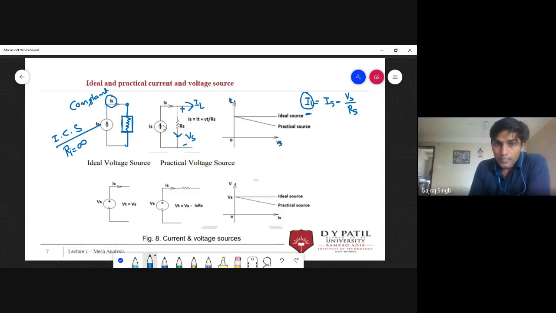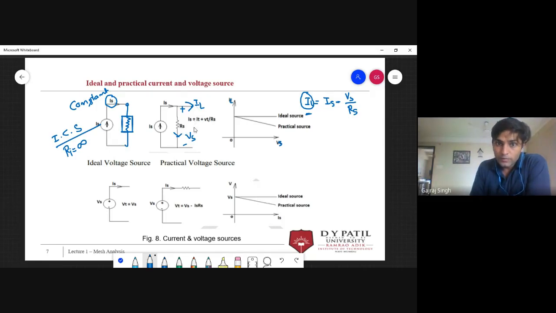But in case of a practical current source, if we reduce the current to 0, this branch becomes open circuit, but the resistance is not eliminated. If we remove the current source, or reduce its value to 0, this terminal will be open circuit, but this resistance will remain.